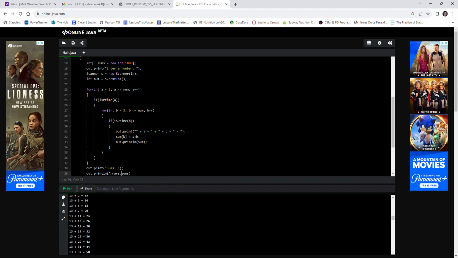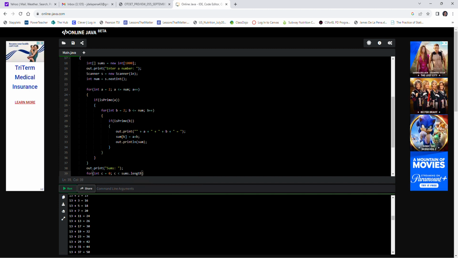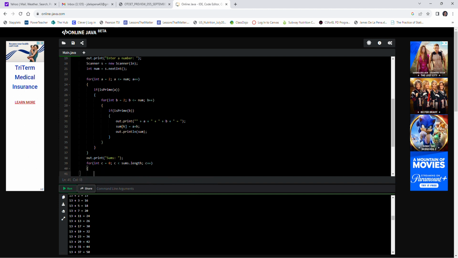Or is there an Arrays.toString? Is that a thing? No. What if I just print the array sums? Does that actually print? Or let's just print it then. Let's just use a loop to print it. What am I on now? C? C is less than sums dot length, C++. No pun intended.